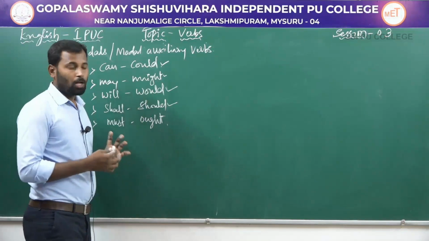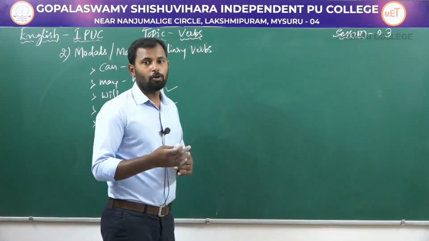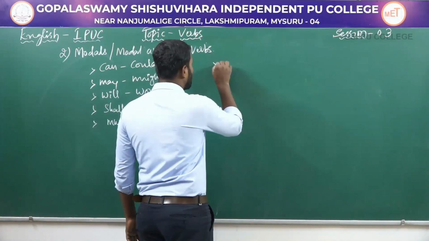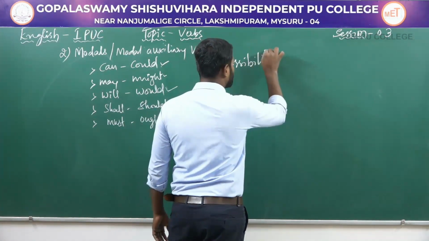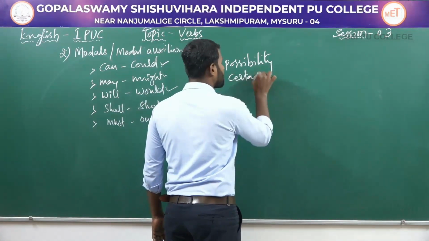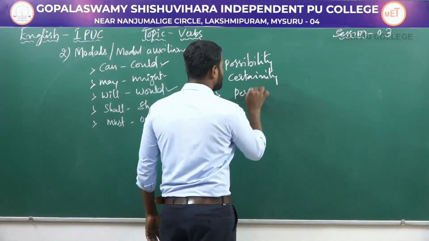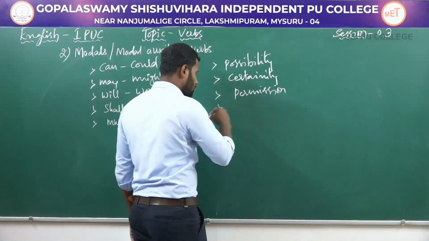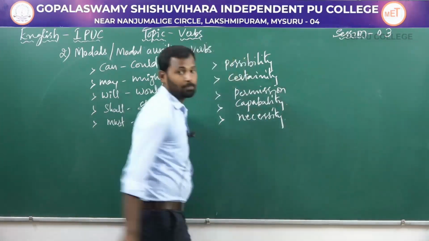These modal auxiliary verbs are used along with principal verbs or ordinary verbs to express meaning like possibility, certainty, permission, capability and necessity.